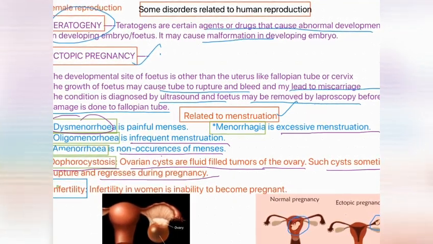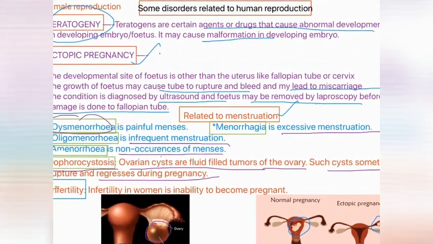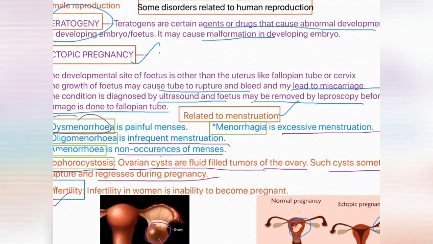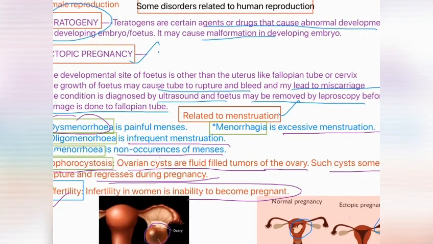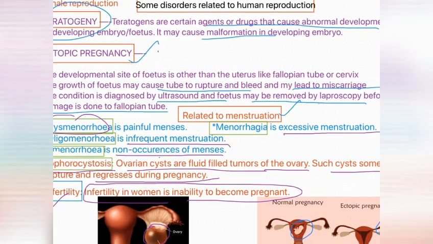We can see here the follicular cyst in the ovary, and this is called oophorocystosis. Another one is infertility. Infertility in women is inability to become pregnant. If a woman is unable to become pregnant, then this is called infertility in women.